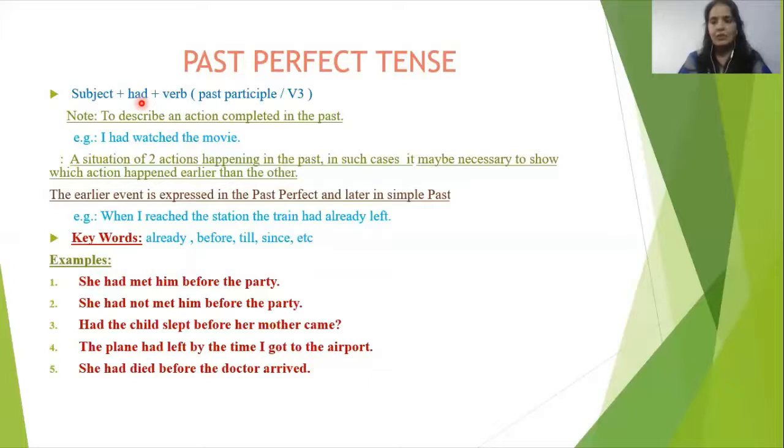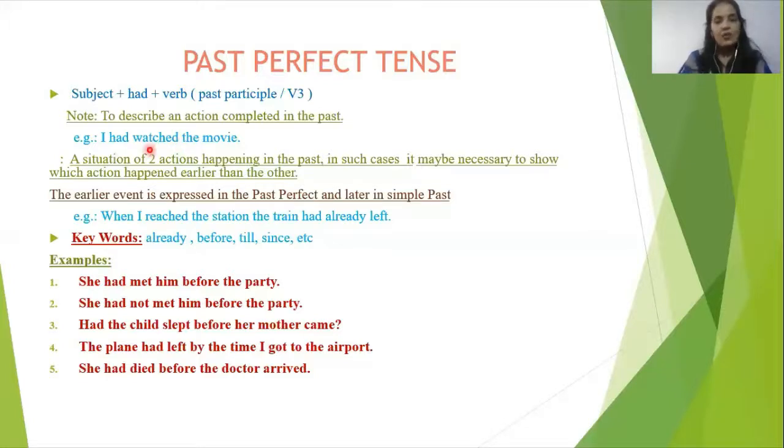As I told you at the time of past indefinite, in past tense there is only one helping verb. Okay, so had is used with singular number, plural number, first person, second person, third person, whatever. We'll use only one helping verb. As an example we can see here, I had watched the movie. It means the work was finished in past time.